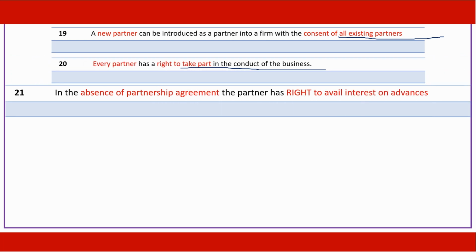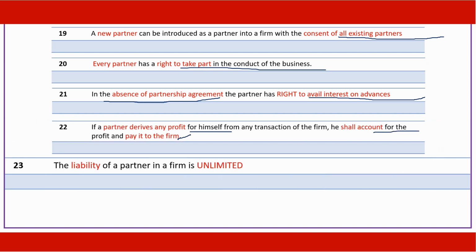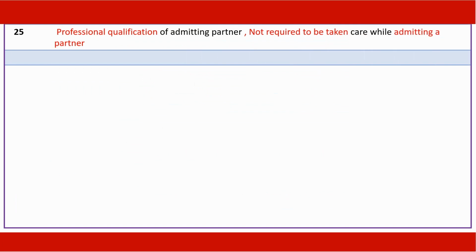In the absence of partnership agreement to the contrary, the partner has a right to avail interest on advance. If a partner derives profit for himself from any transaction of the firm, he shall account for the profit and pay it to the firm. The liability of a partner in a firm is unlimited. Creditors of a firm can proceed against the partner jointly or severally. Professional qualification of admitting partner is not required to be taken care of while admitting.